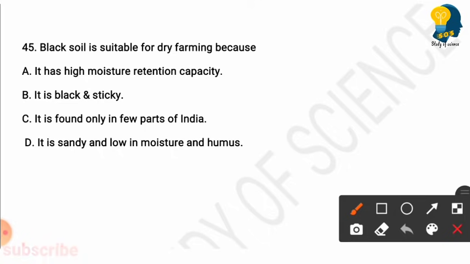Next question. Black soil is suitable for dry farming because? Options are it has high moisture retention capacity, it is black and sticky, it is found only in few parts of India, it is sandy and low in moisture and humus. See, among the four options, the right answer is it has high moisture retention capacity. Black soil is suitable for dry farming because it has high moisture retention capacity.